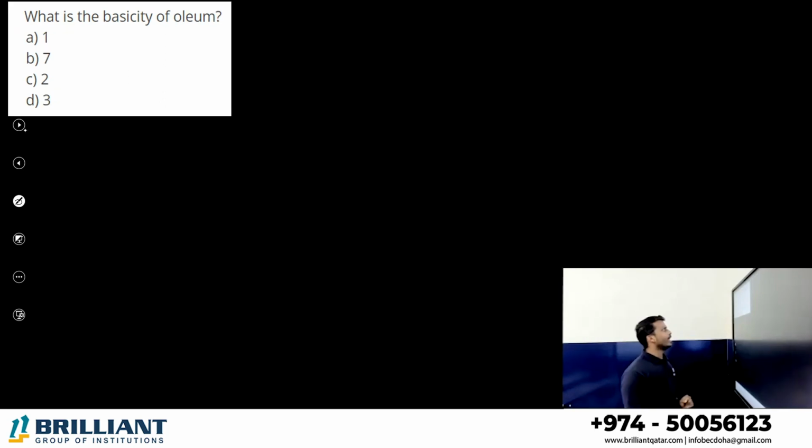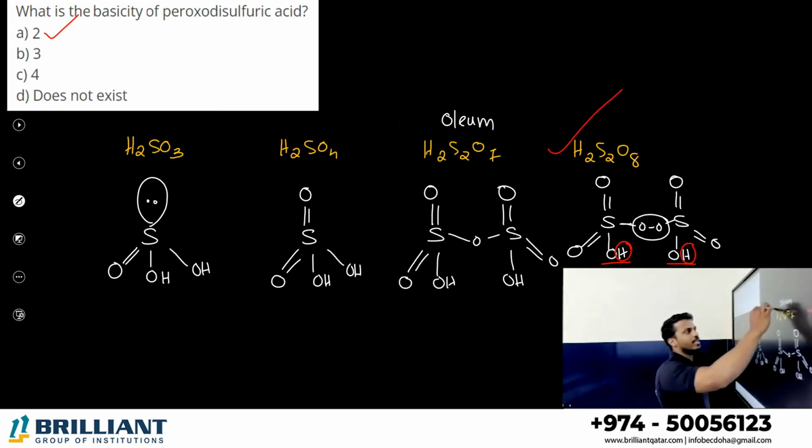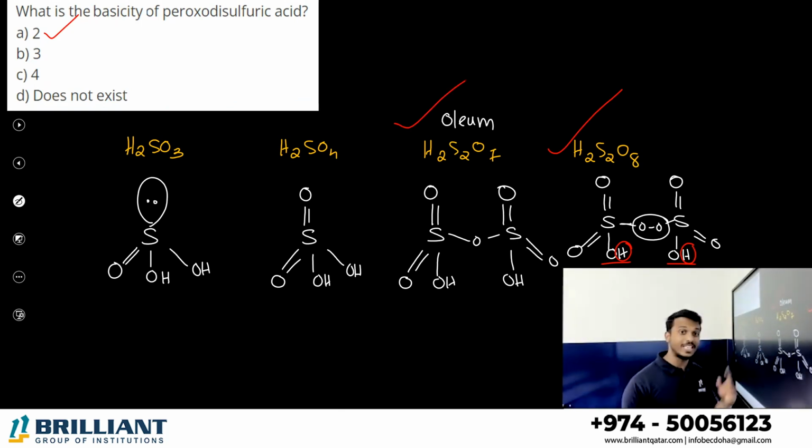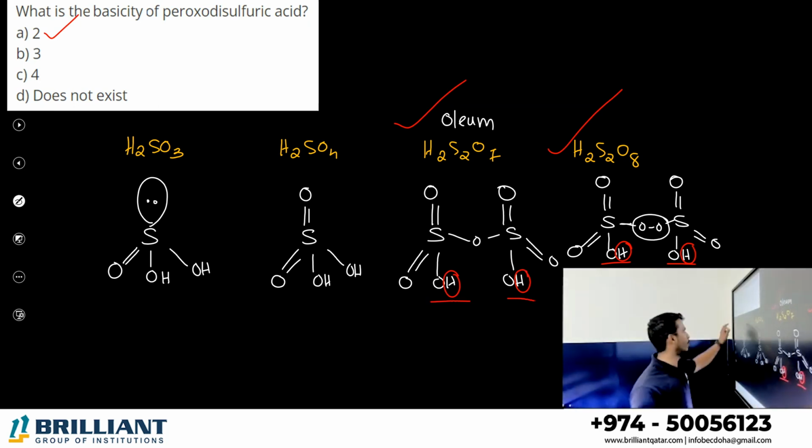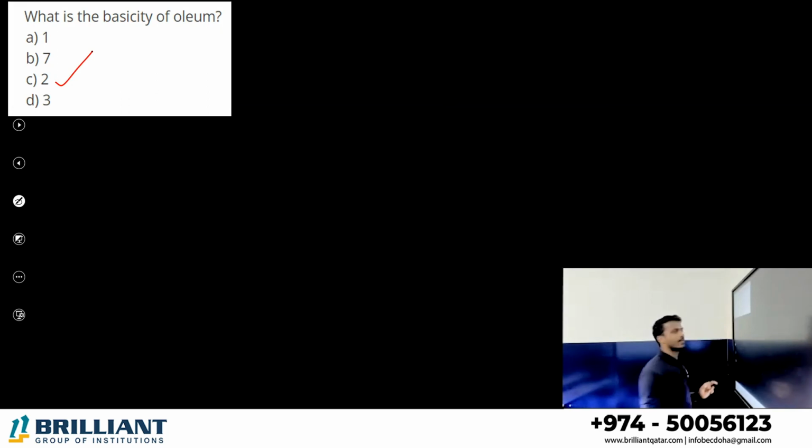Next. What is the basicity of oleum? What is oleum, dear all? Oleum is H2S2O7. What is its basicity? It also can donate these two H plus ions from the OH group. Its basicity is also 2. Alright?